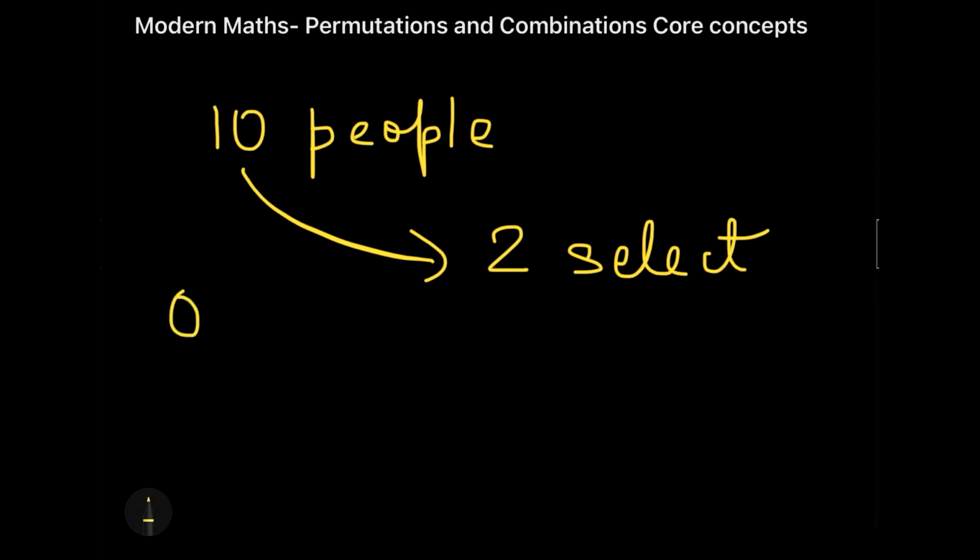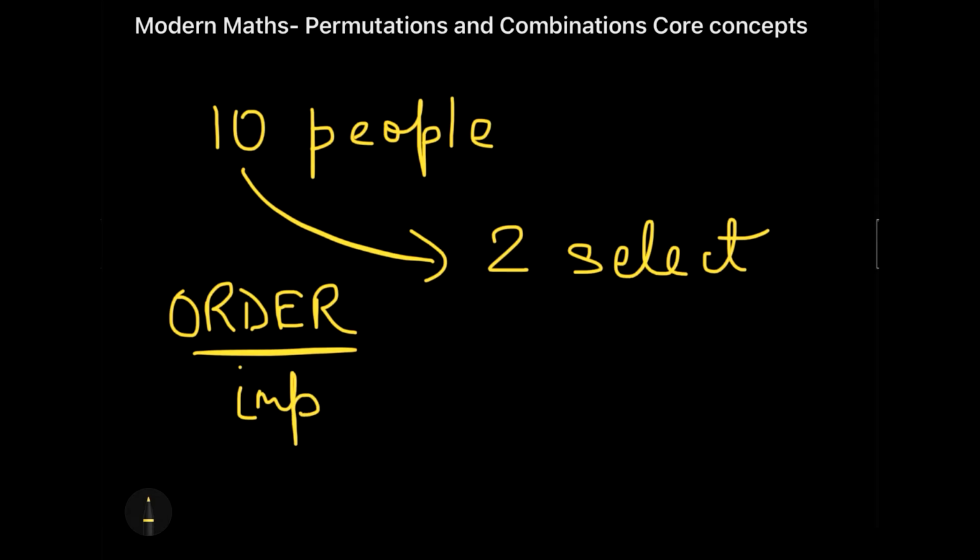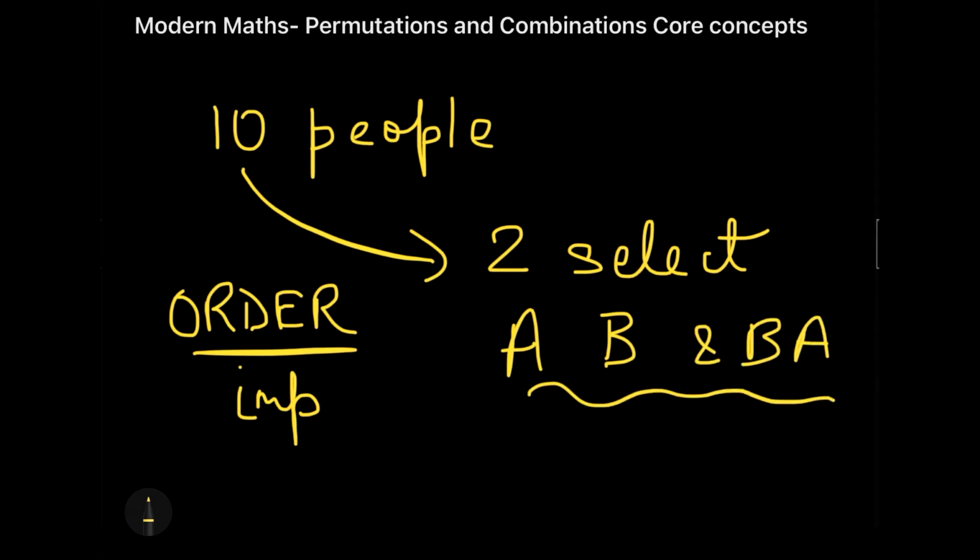What is the order? Okay, if you think that the order is important, like if I say that I select person A and person B, this and B and A does not make a difference.